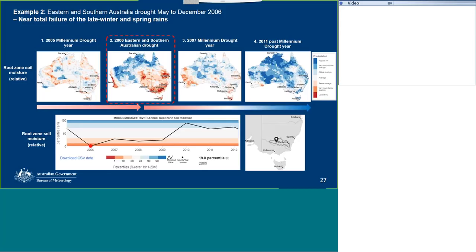Now let's move to 2007, the Millennium Drought year again. Moving across here, we see a distribution of soil moisture across Australia compared to historical data, with some areas having below average to lowest 1% soil moisture.